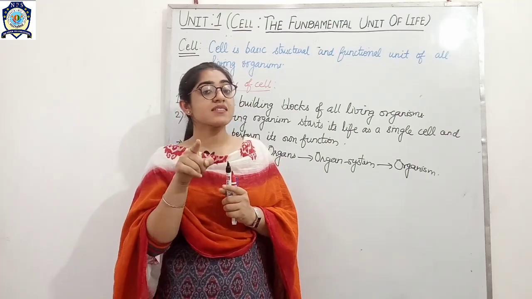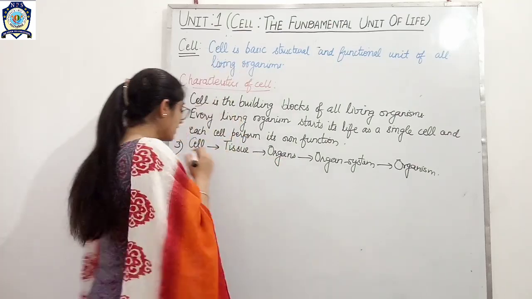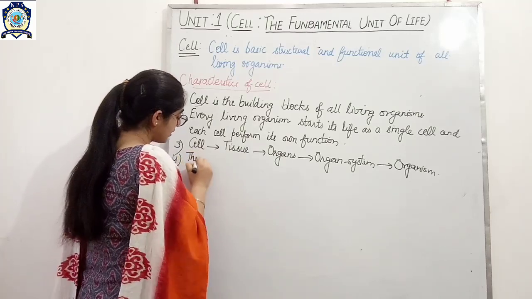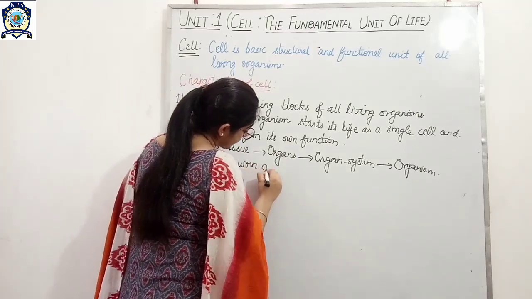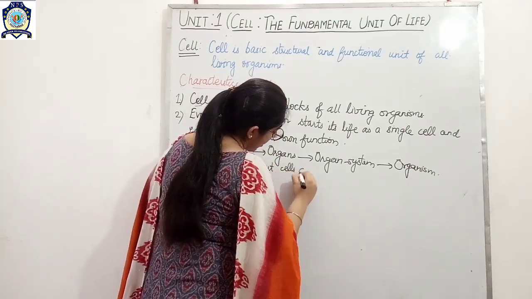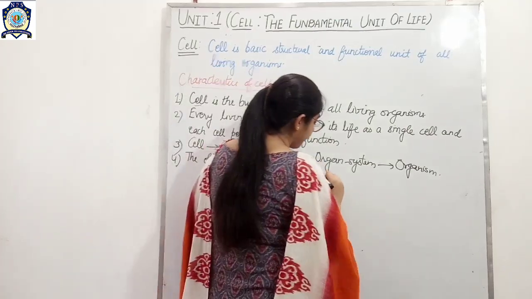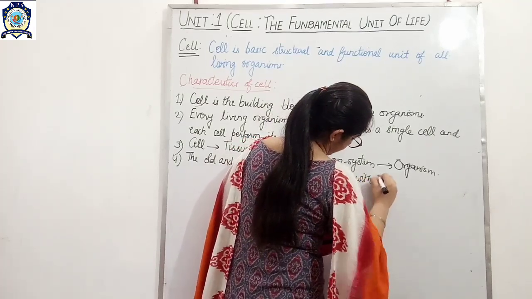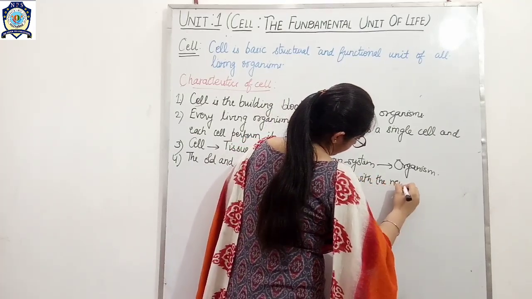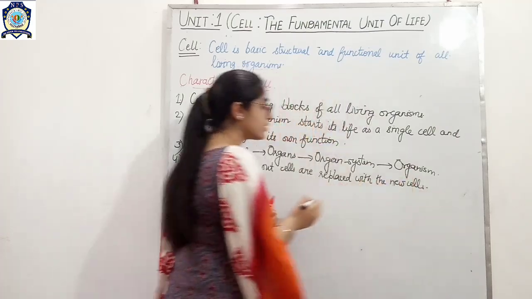So again this is the main characteristic feature, that the old and worn out cells are replaced with the new cells.